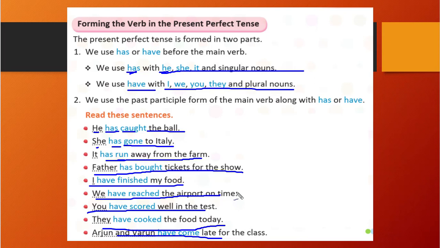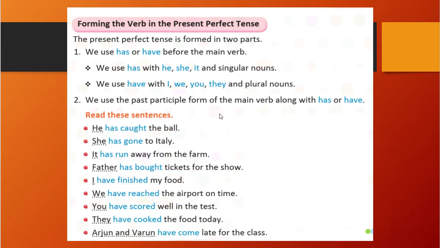So how are we forming it? First we will use has or have plus the third form of the verb, right? That is our formula. That is how we are forming the present perfect tense. Correct?